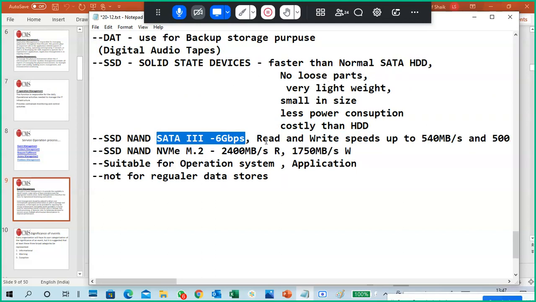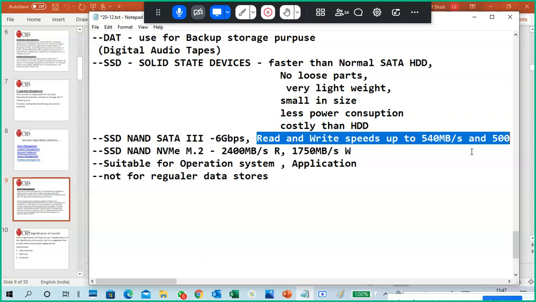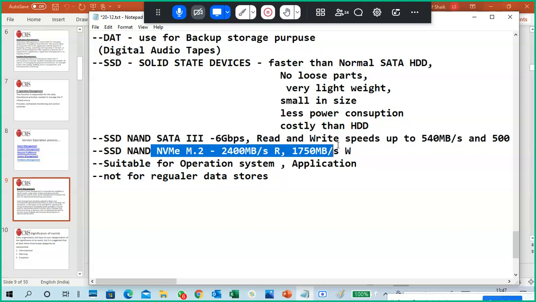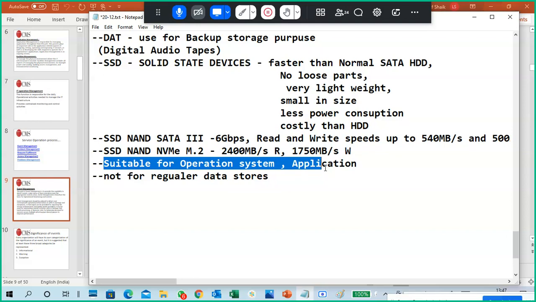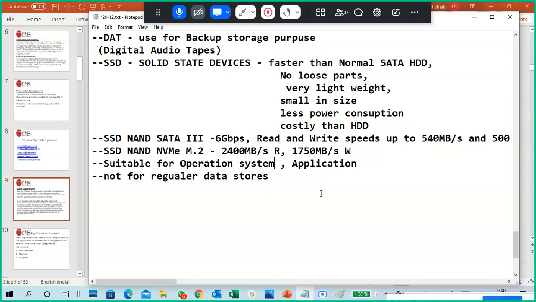If you see, the read and write speed is like this, but NVMe is much faster than SATA. And what is the use of this SSD? Because it's costlier, it is better only for a faster booting experience. So store the operating system and applications only, not regular data storage.